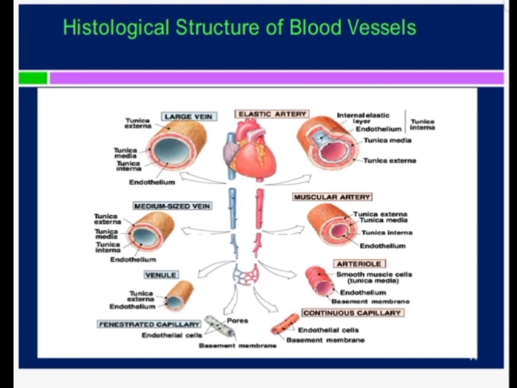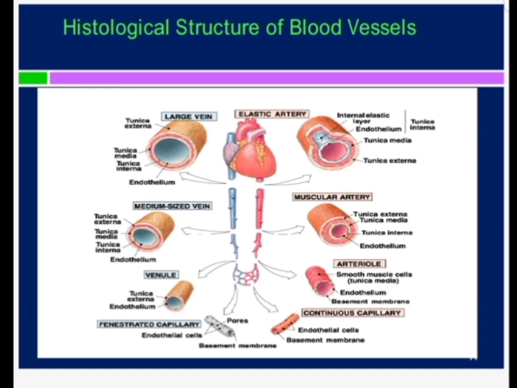We call it the muscular artery because in the tunica media there are 30 to 50 layers of smooth muscles which are running circularly, and all the arteries which are named in the body belong to this class of arteries, and they are also known as the distributing arteries. Then come the arterioles. In the arteriole there are two layers of smooth muscles.